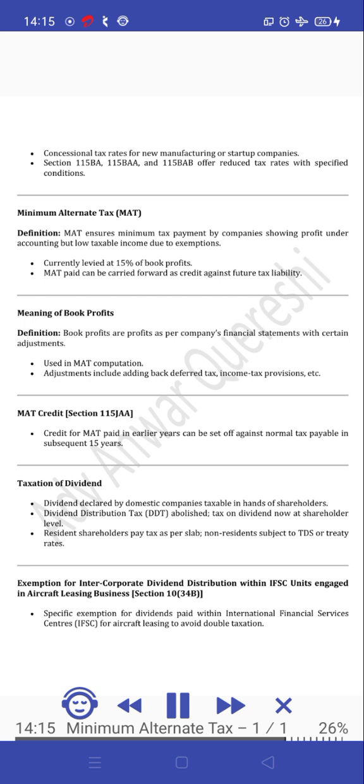Exemption for intercorporate dividend distribution within IFSC units engaged in aircraft leasing business, Section 10(34B). Specific exemption for dividends paid within International Financial Services Centres, IFSC, for aircraft leasing to avoid double taxation.